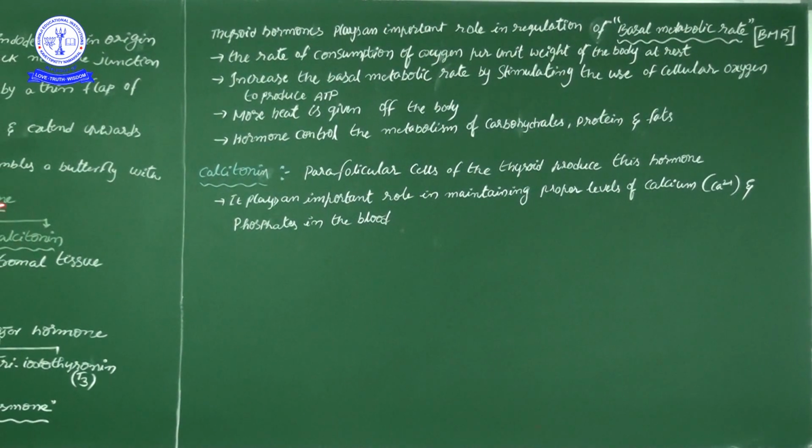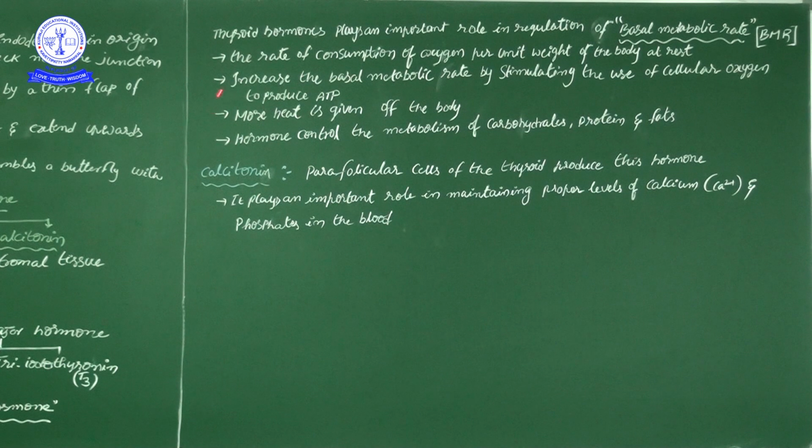That hormone is calcitonin. Before that, thyroid hormones play an important role. Here I said thyroxine is the hormone that plays an important role in the regulation of the basal metabolic rate, BMR. That means for the functions we perform every day, how much energy we require for all the body activities.